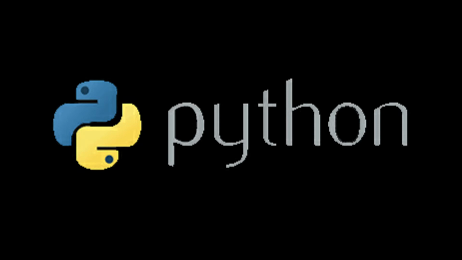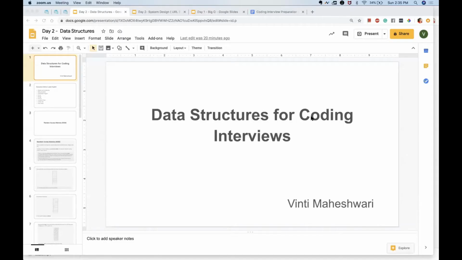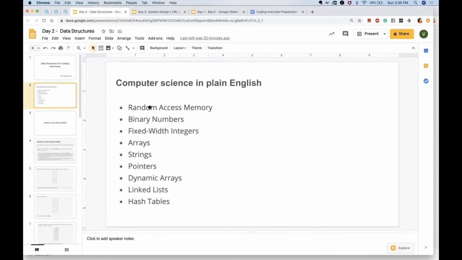And this is the topic: algorithm thinking. The next topic is data structures for coding interviews. So we are just going to start our second topic, in day two. We have data structures for coding interviews, and it's not like we will go through all the things. Today we will cover especially random access memory and also binary numbers.